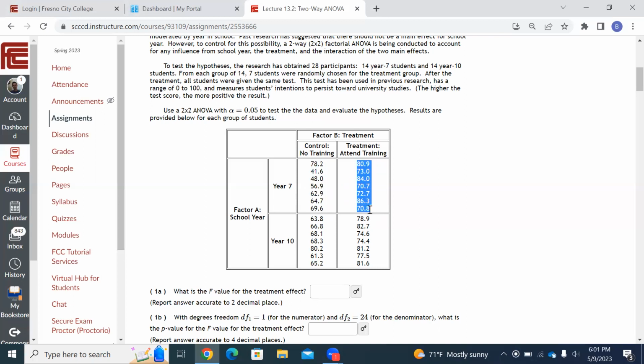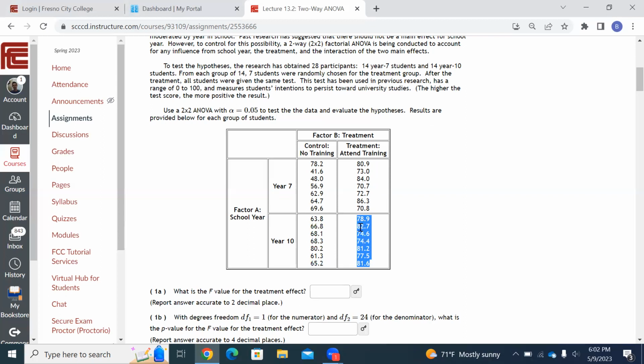These numbers over here on the right are higher, which means it seems like the training class did prepare students, right? They took a test afterwards showing how likely they are to go to university, and these numbers are higher. So these students who received the training class in their 7th grade year are more geared toward going to university. Now, down here, we have kids that receive their training class in year 10. That's like their sophomore year in high school. These kids did not receive the training class, and yet were given the test in year 10. These students did receive the training class and were given the test. And again, the numbers are higher.